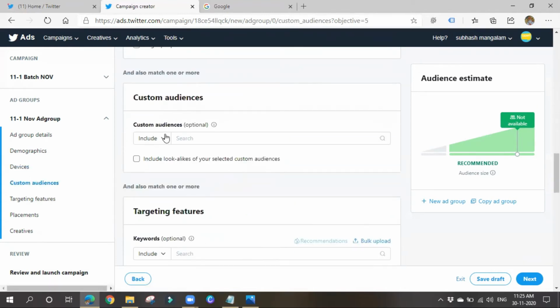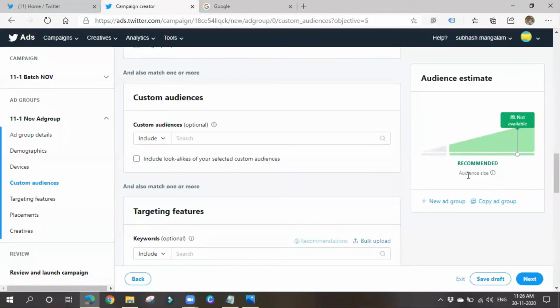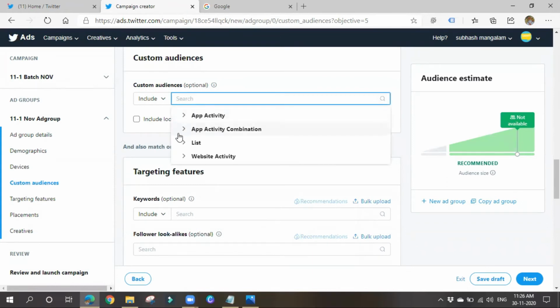So now comes the main targeting, audiences whom you want to target and all. You can go for either including or excluding. Okay, so there are four kinds of things here. Okay, so next thing is app activity. Okay, so if you see, the custom audience and lookalike audience are used mostly in case of retargeting, guys. Sorry, I forgot about it. They are used in case of retargeting.